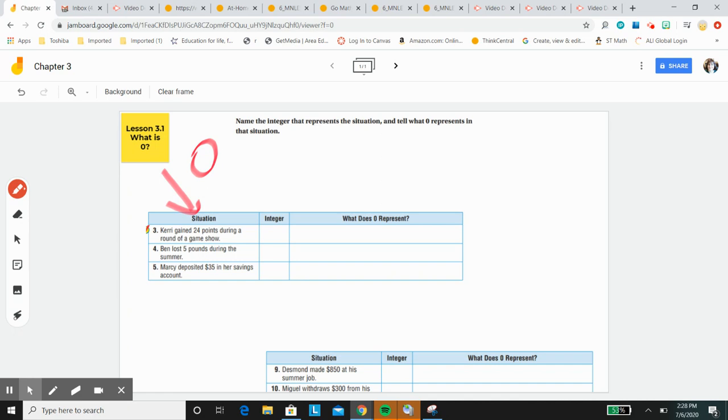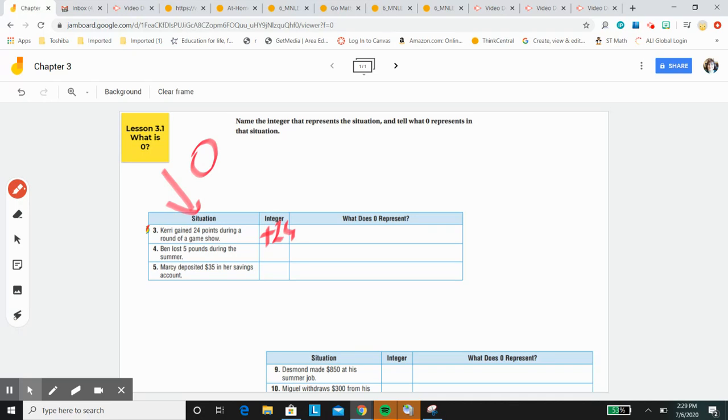Carrie gained 24 points during a round of a game show. If you're going to gain something, wouldn't that be a good thing? It's positive. So your integer is going to be a positive 24. Okay? That's the integer here. But that part's easy.